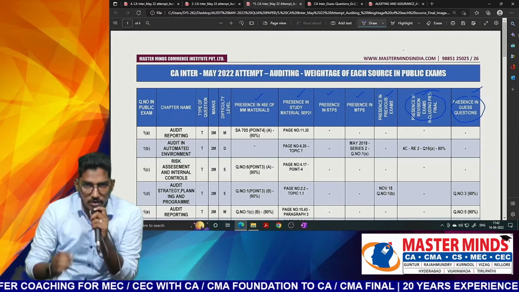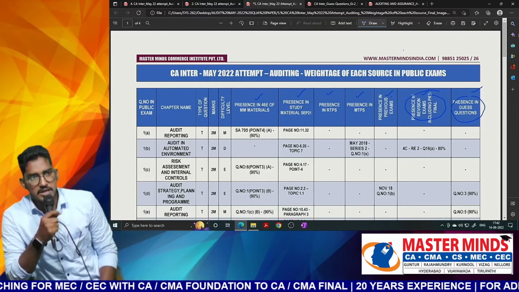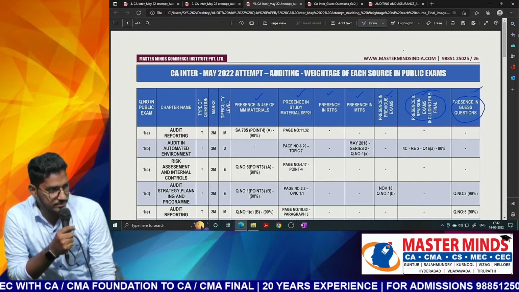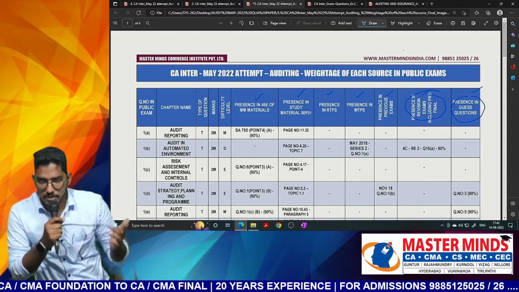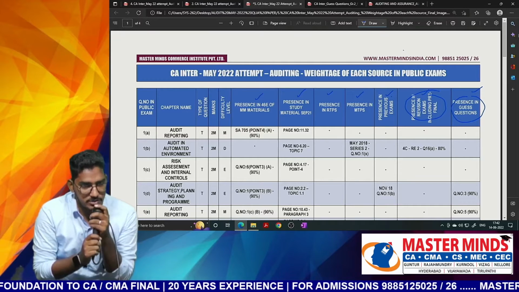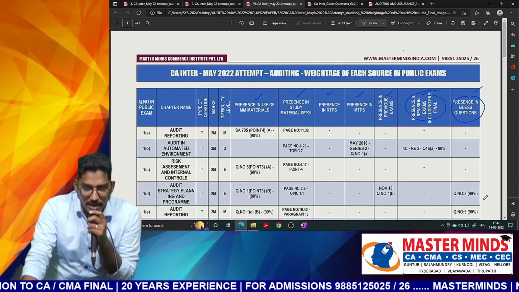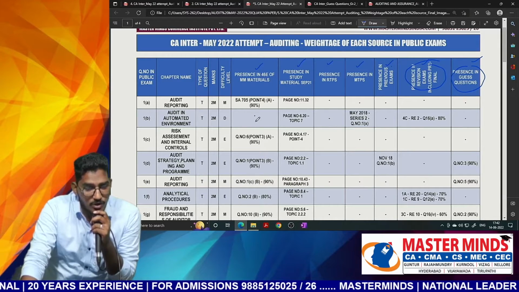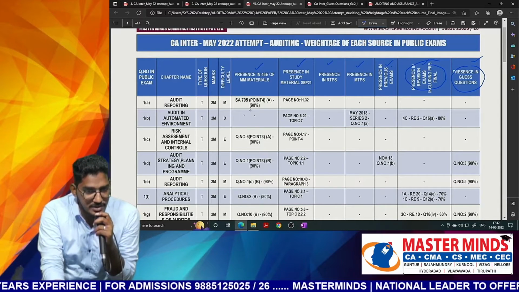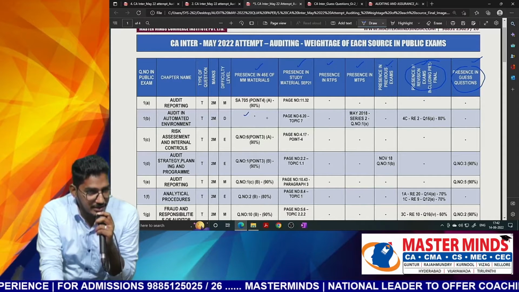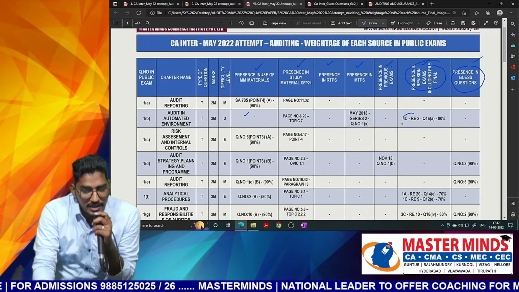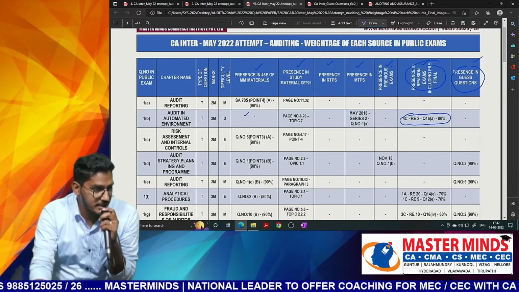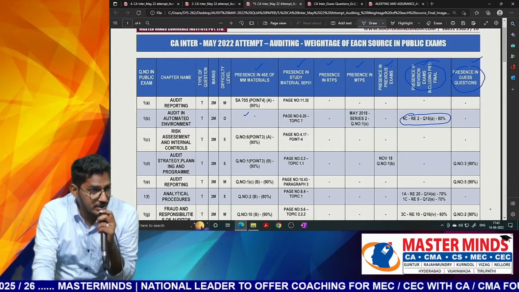So don't worry about it. Worry about the revision exams from the last 2-3 schedules. I'm the one who is preparing the question papers. I generally prepare the question papers for the revision exams. So there you could see some questions which are not there in our material. Here is the best example. It is not there in the 46th material, but this kind of question I have introduced in one of the revision exams, even though it is not there in our material.